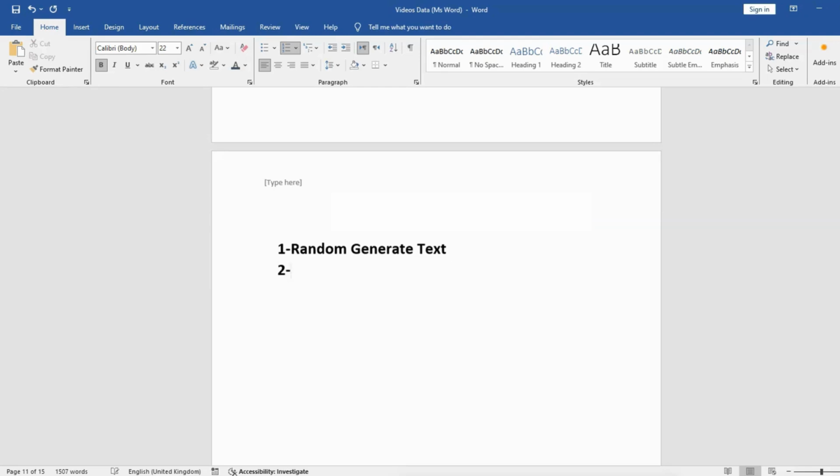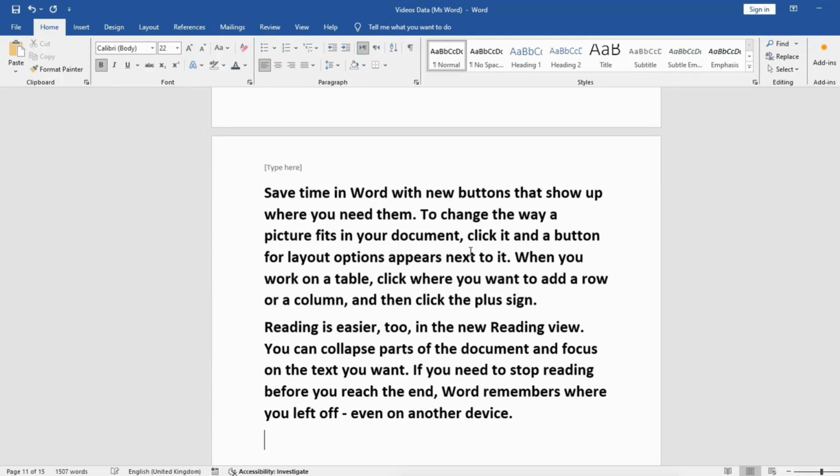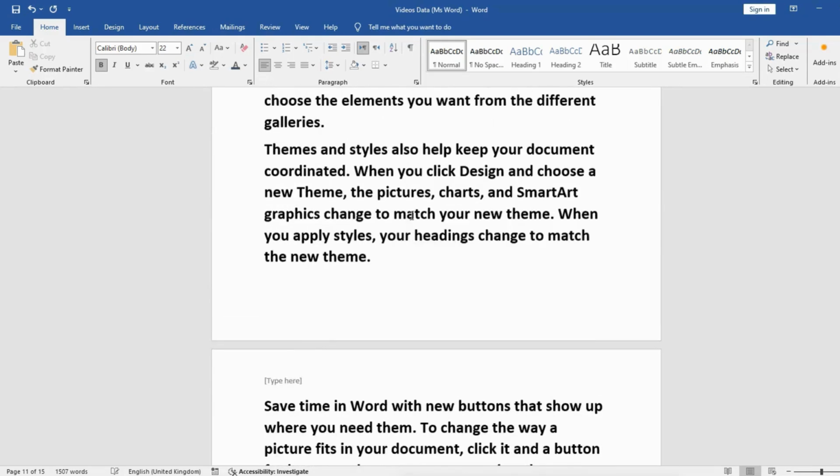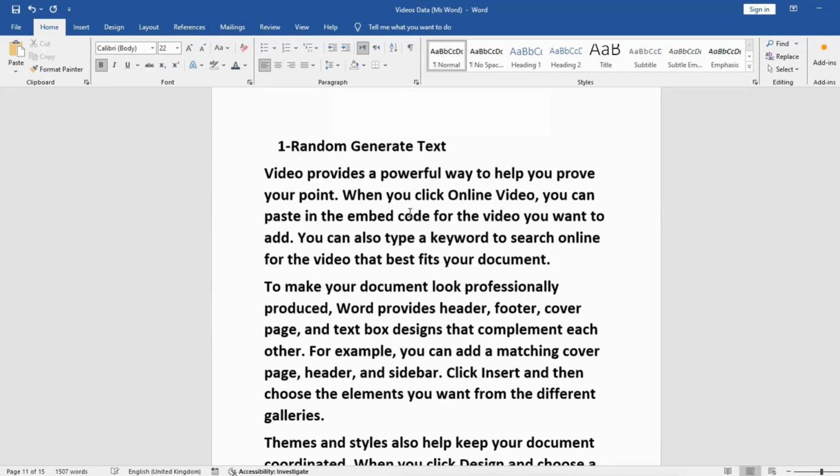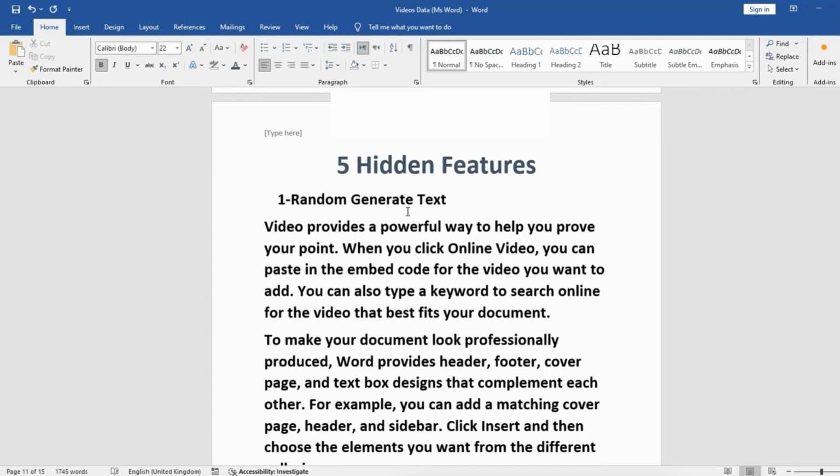Do you know you can randomly generate text within your Word document? For example, if I want to generate any paragraph, any lines, what I will do is type =rand(), press enter. Now you can see it has generated random paragraphs with lines in it. Control Z to go back.